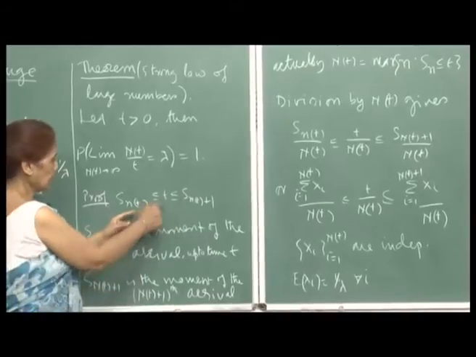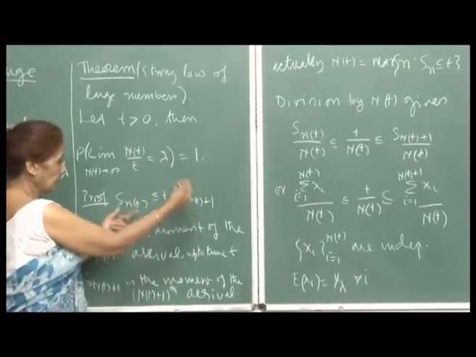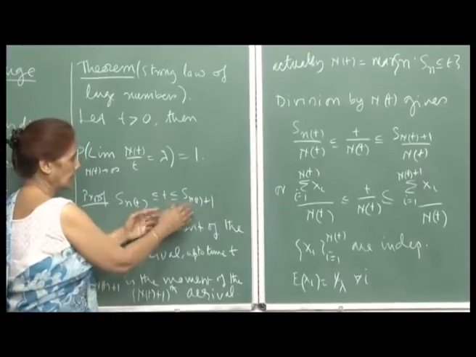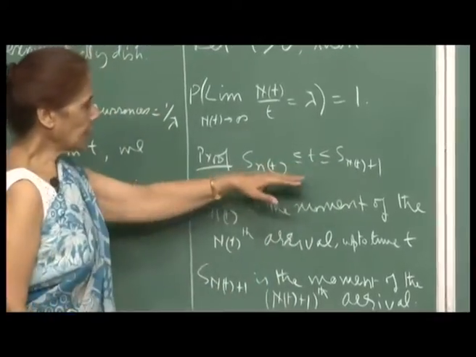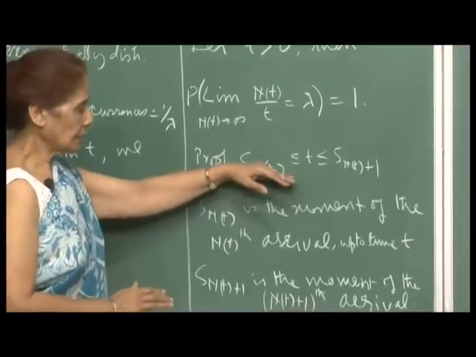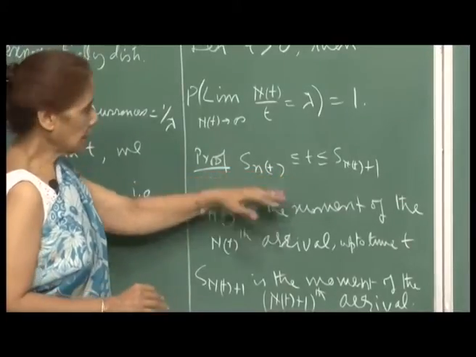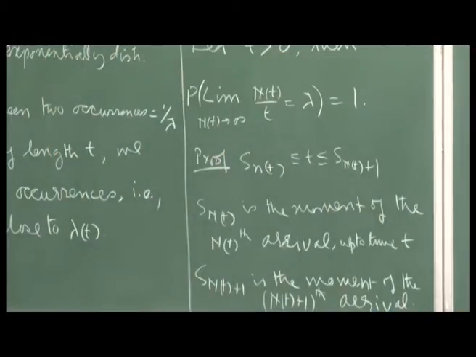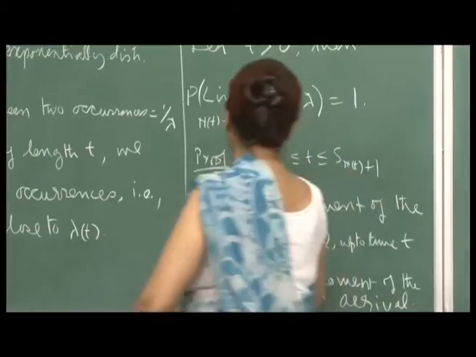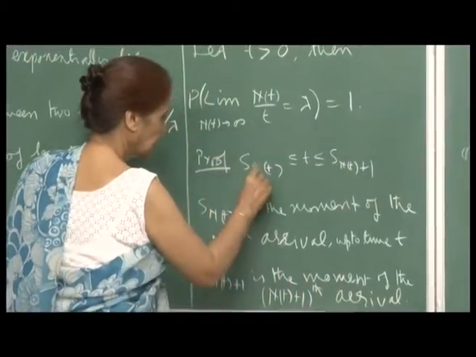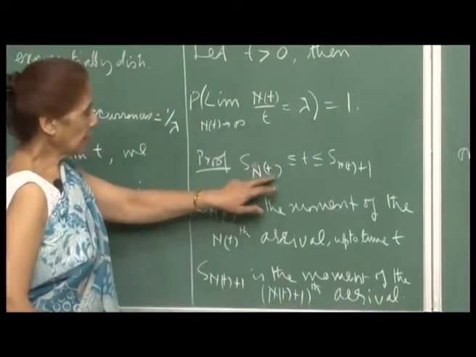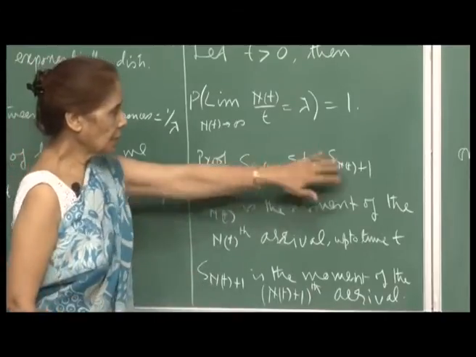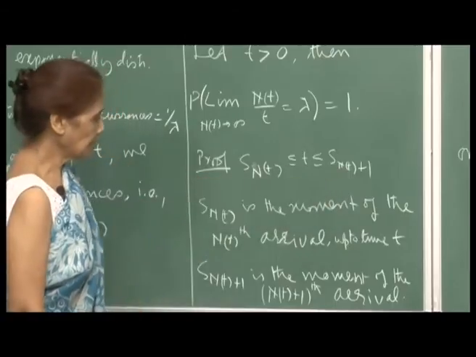That means t is greater than or equal to S_{N(t)}, but if there is one more arrival, then certainly that time will exceed t. This is the whole idea, right. So up to time t, S_{N(t)} is the moment of the N(t)th arrival. This should be capital N, sorry, I should write capital N here. So that means the time of the N(t)th arrival has to be less than or equal to t, but the N(t)+1th arrival will exceed the time t. So this is the understanding, right.